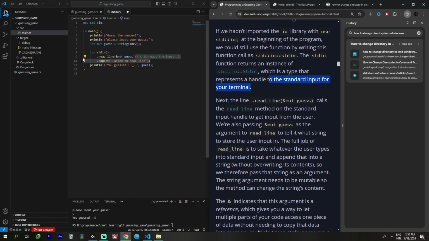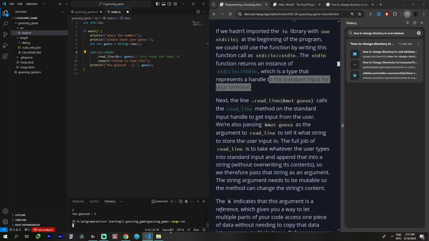Next, I guess it means we could have done this. I don't know. Let's test it to understand it. Cargo run.